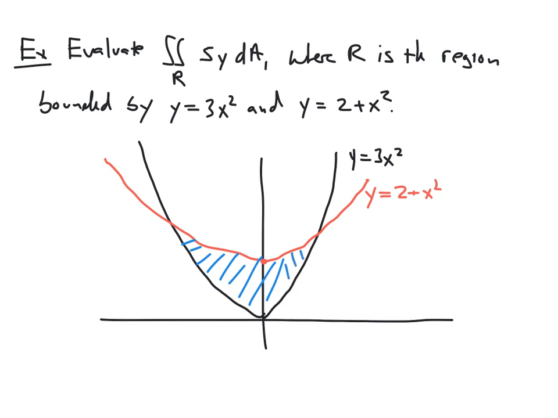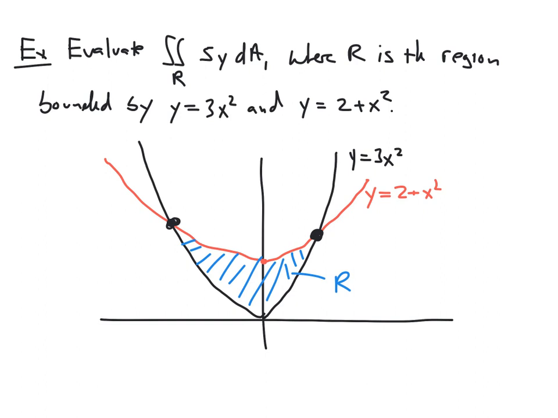So this is region R. So what we would like to do is describe this region in terms of limits of integration. And one thing that we could do is start by finding the intersection points of our two curves. And that would be sort of our boundary on the x-axis.